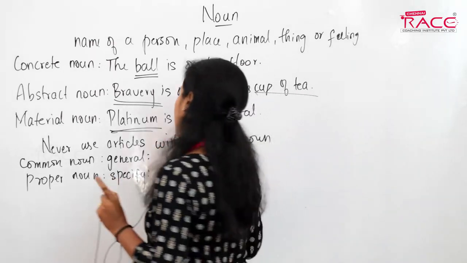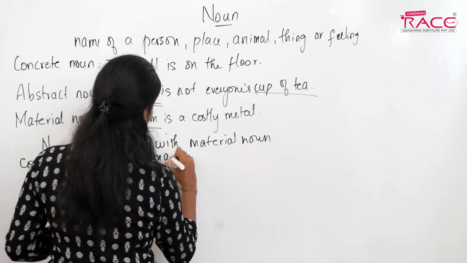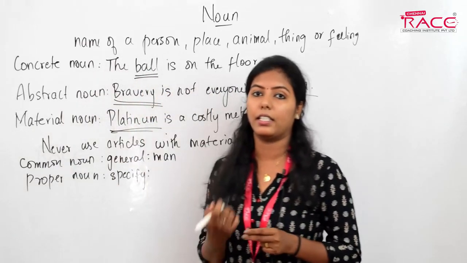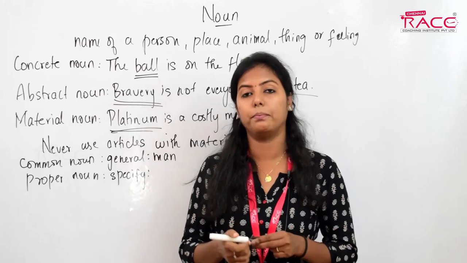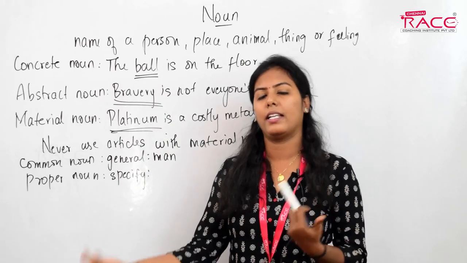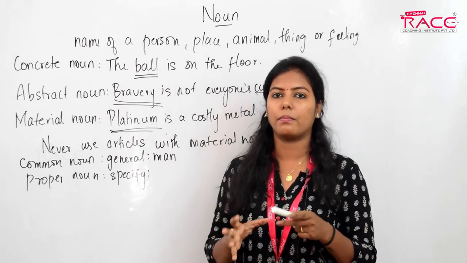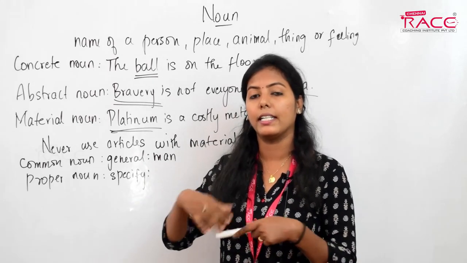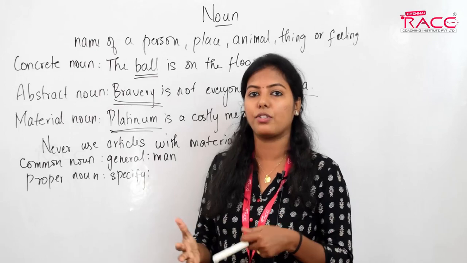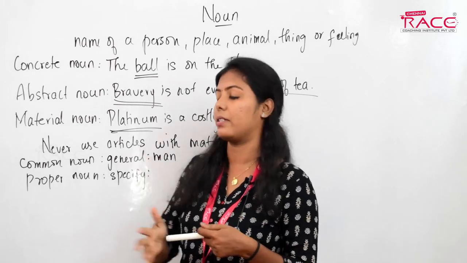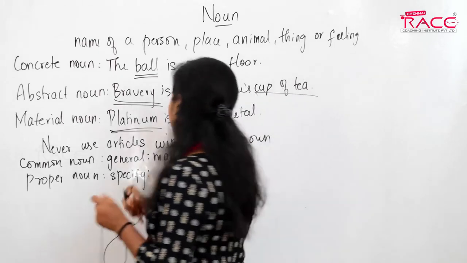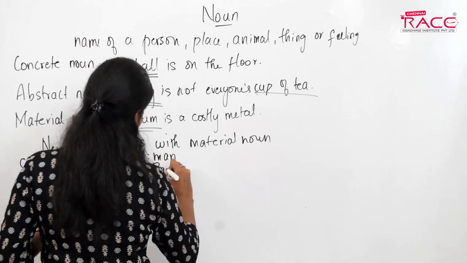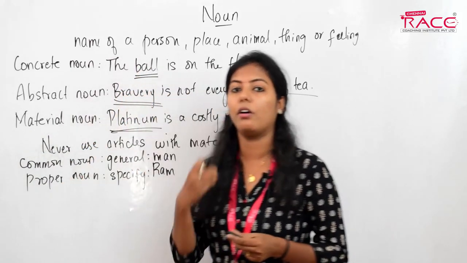For example, when I say man, I saw a man yesterday, man can denote anyone among men. In general, it can denote any person. But when I say Ram, I saw Ram yesterday.